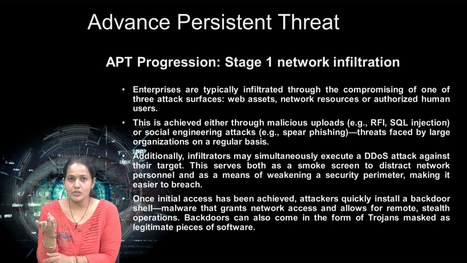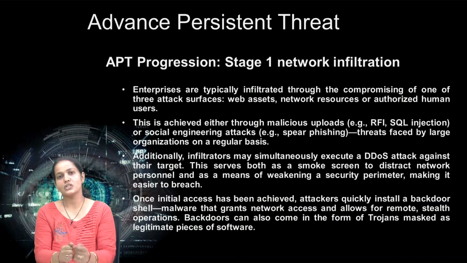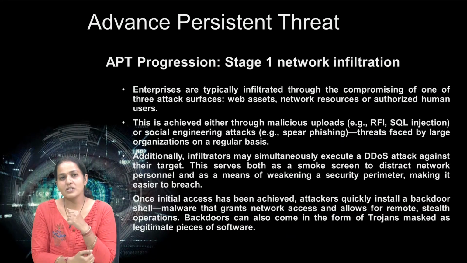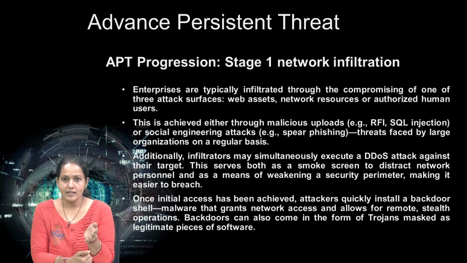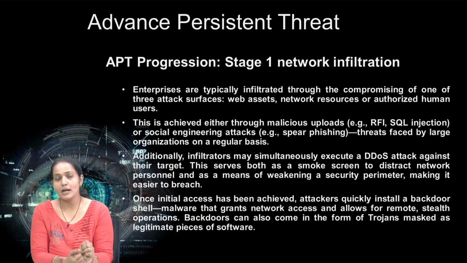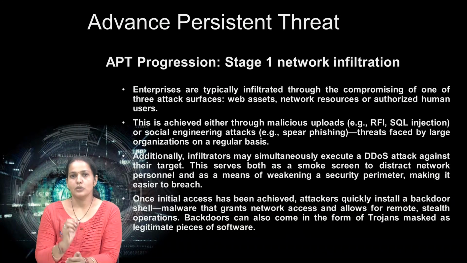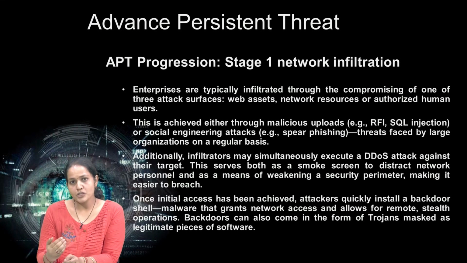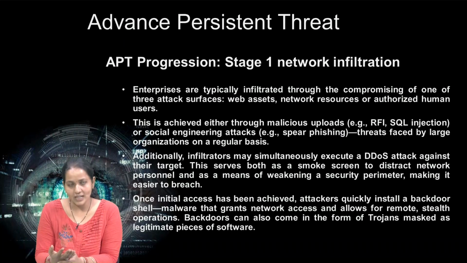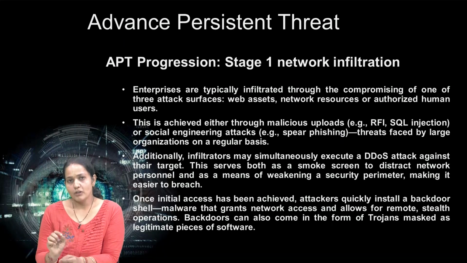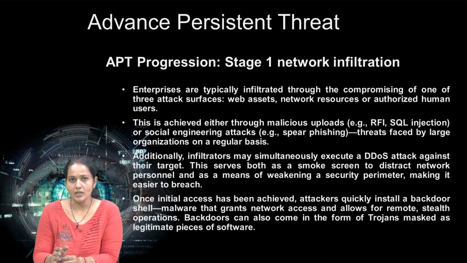Second, network resources. Nowadays resources like printers are in sharing mode on the network, so sometimes the attacker gets access to that shared resource, performs trojans and other attacks on the network, and cracks the network. And third is authorized user access. An authorized human can access authorized data, and that is also one of the holes where the attacker can get entry to the network.